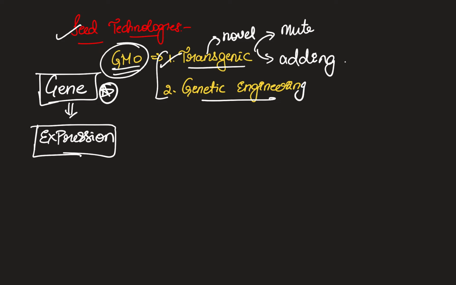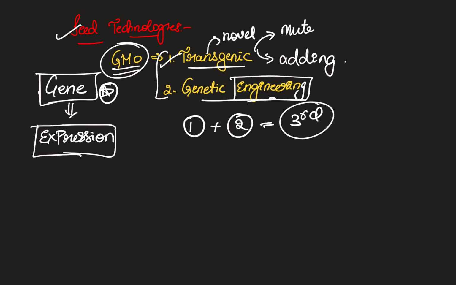But when you take the example of genetic engineering, a new variety is created or engineered. Now here when I say engineered, let's say there are certain desirable characteristics in crop 1 and certain desirable characteristics in crop 2. When you add the desirable characteristics of the two crops and create a third new seed, that is called genetic engineering, and all of this comes under the ambit of GMO. Please remember that this might be used interchangeably, but this is the exact meaning.